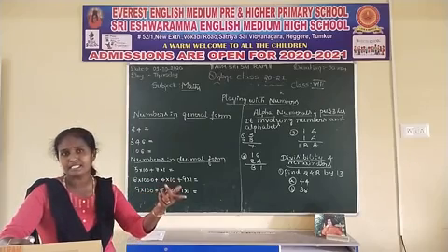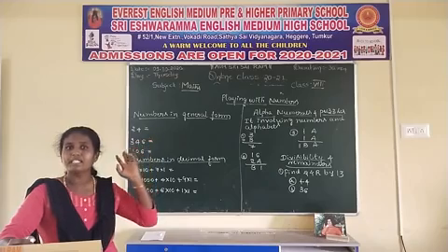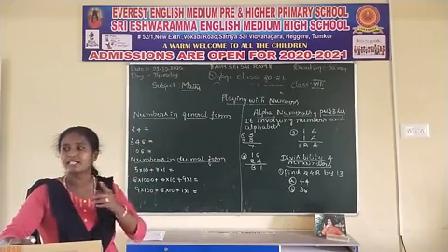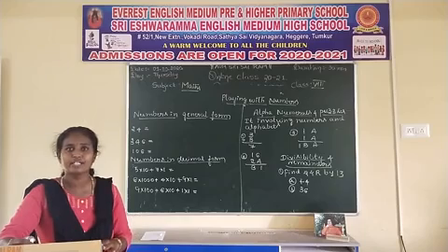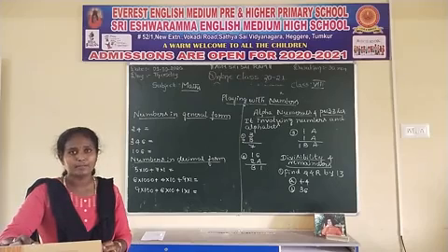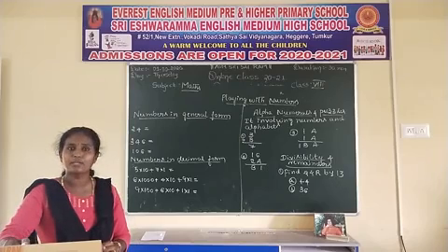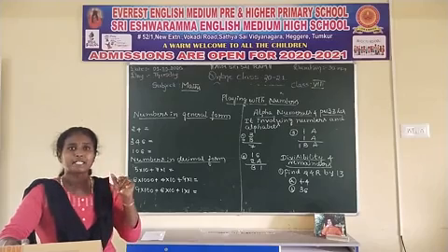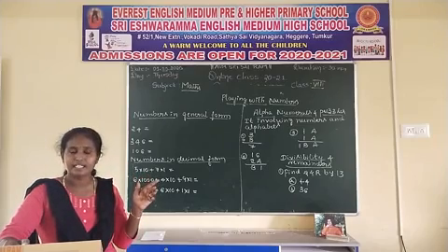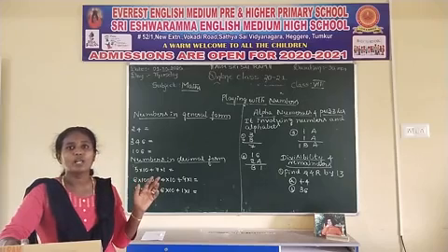How many pencils are there? I have 2 pencils. 2 is a common number. 10 is a common number. So those numbers are called natural numbers. The set of natural numbers is represented by the capital letter N. Is it clear? The next set is whole numbers.